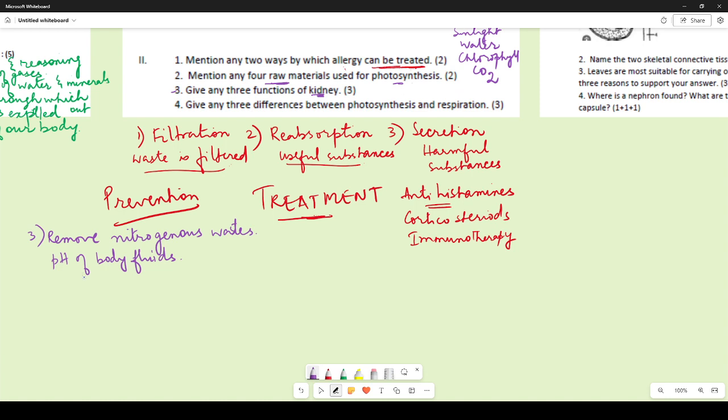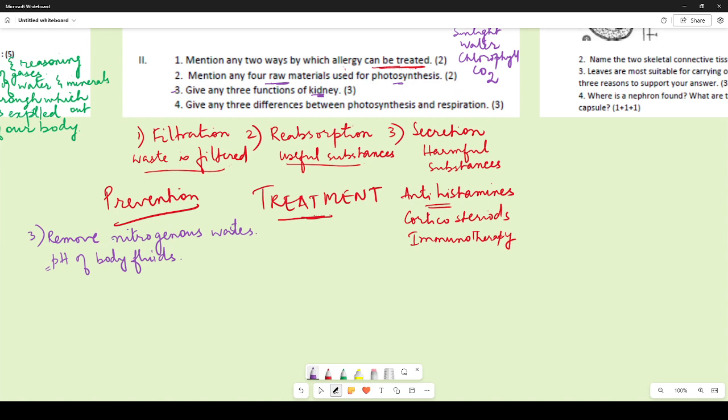So if something acidic is added to it, like some lime juice, it becomes acidic. If something alkaline like milk is added to it, it becomes alkaline. So the body fluids need to maintain their pH, because many reactions which are happening in the body will occur only at a specific pH level. So this pH of the body fluids is also maintained by the kidneys.